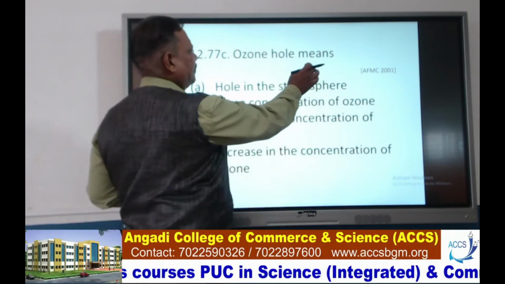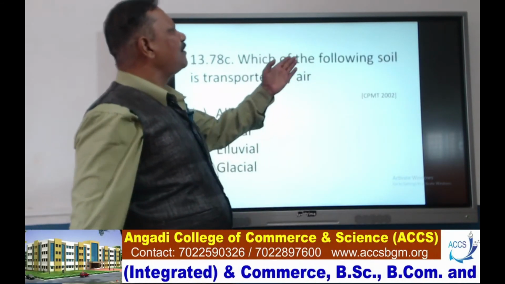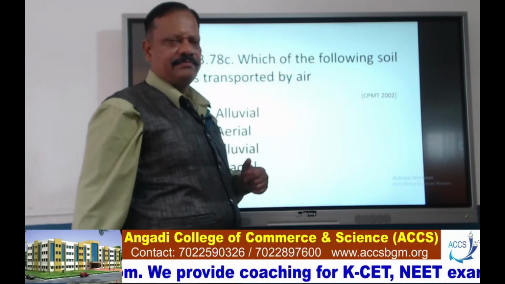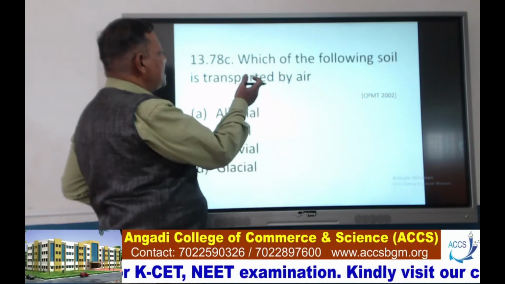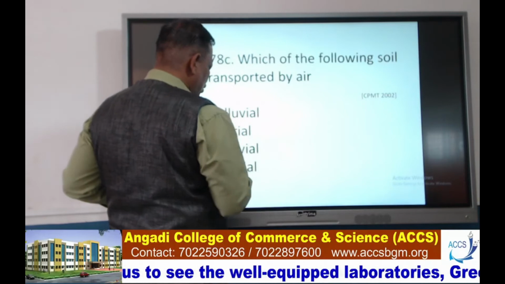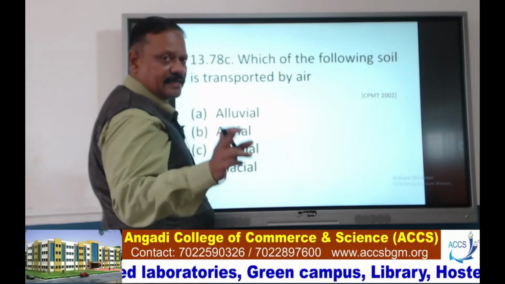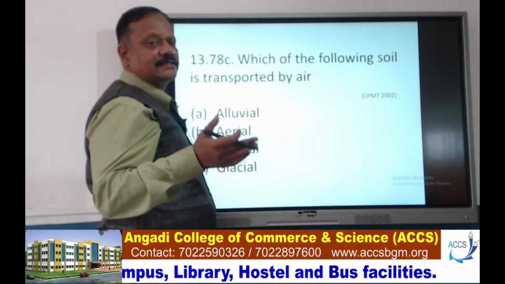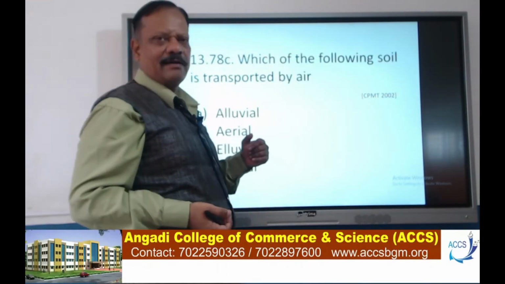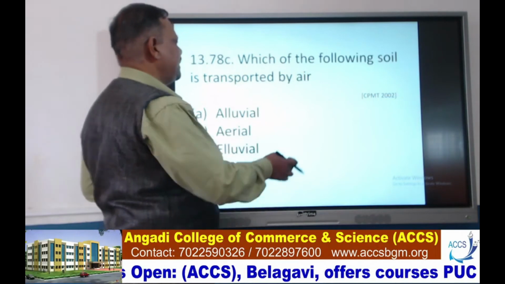So, next one. Which of the following soil is transported by air? Now see: alluvial soil, aerial soil, alluvial soil, glacial soil. Here, aerial soil is lighter, so it will be carried from one place to another place. So, option C is the right one.